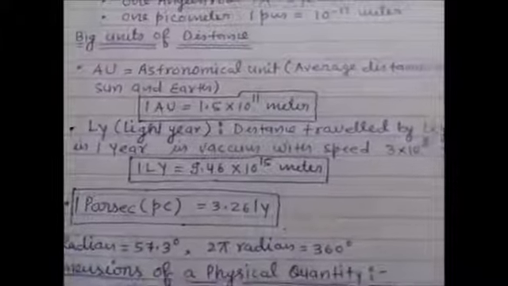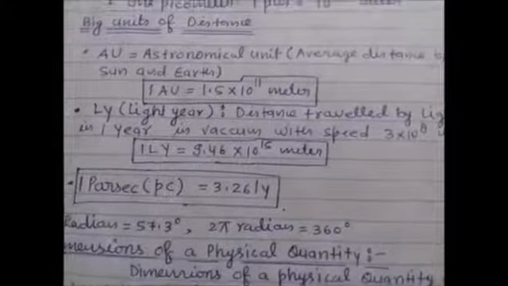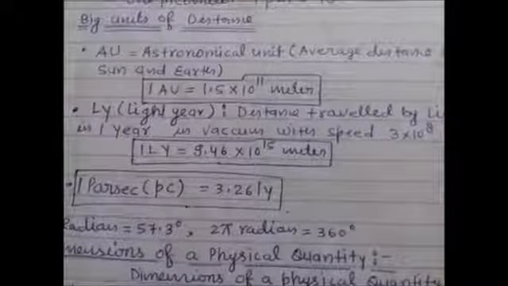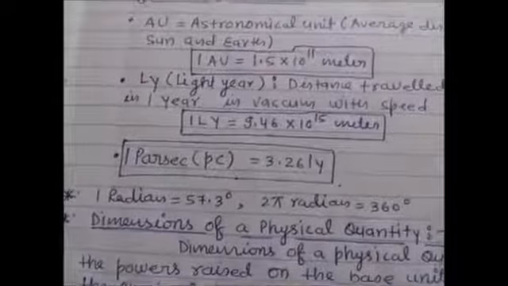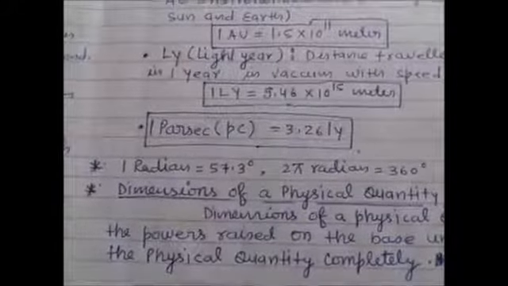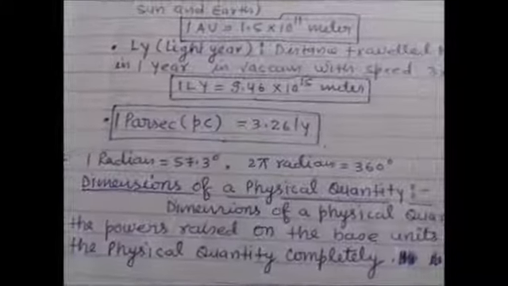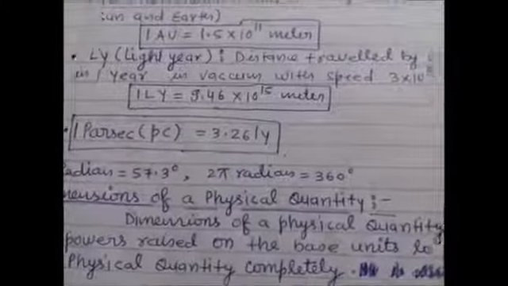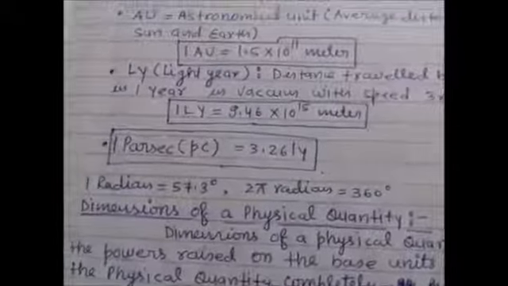Now, light year. Distance traveled by light in 1 year in vacuum with speed 3 into 10 to the power 8 meter per second. 1 light year is equal to 9.46 into 10 to the power 15 meter. Another big unit of distance is parsec. 1 parsec is equal to 3.26 light year. Okay, some other units. Angle: 1 radian is equal to 57.3 degree, or 2 pi radian is equal to 360 degree, or pi radian is equal to 180 degree.